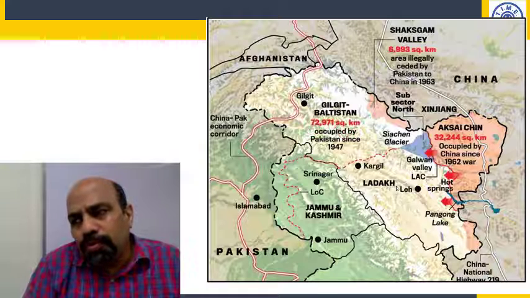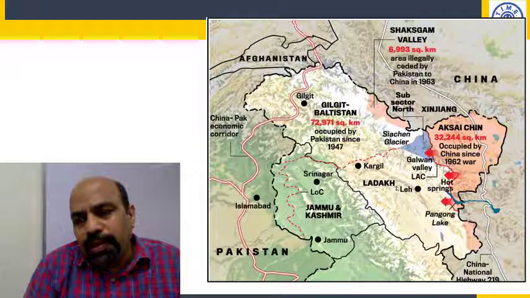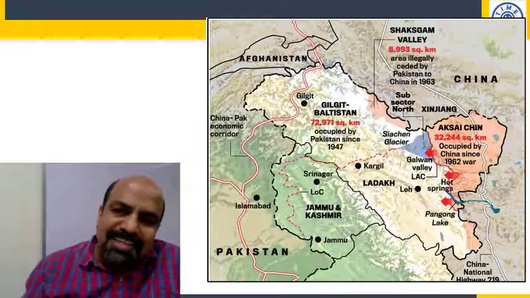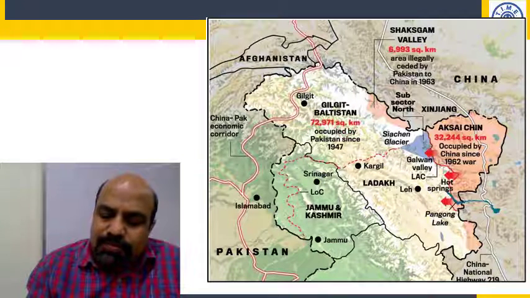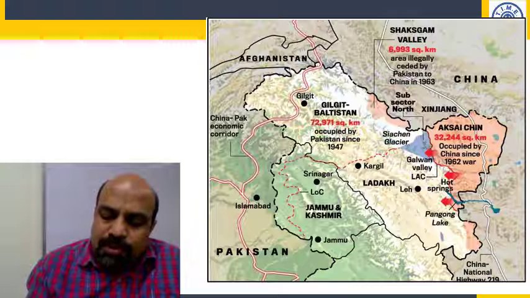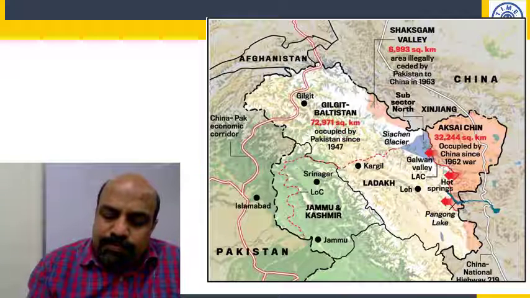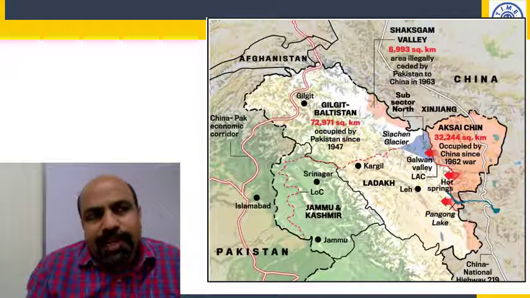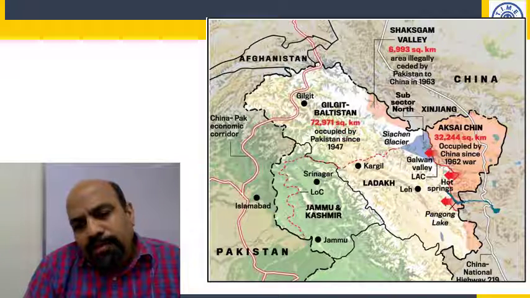174,852. 174,852. I will also write it, I will also have some clarity. I remember it, but 174,852. Okay, square kilometers. Next below that, of this, 59,146 square kilometers.